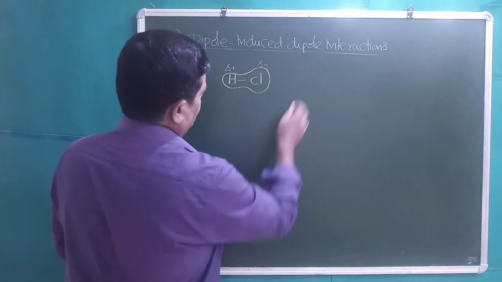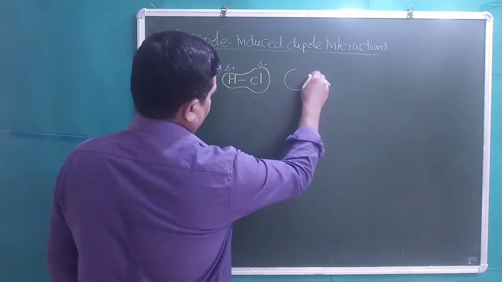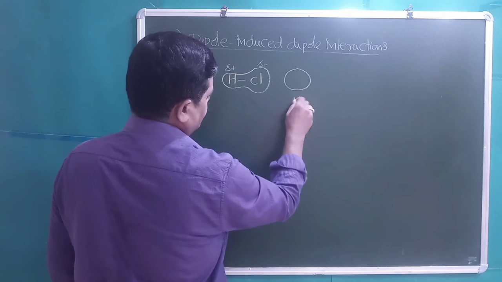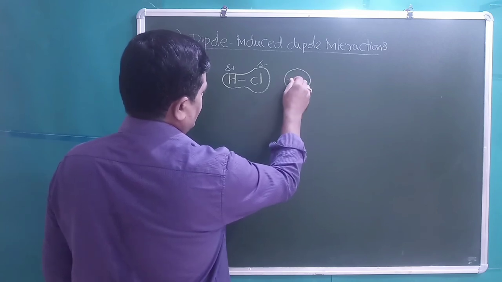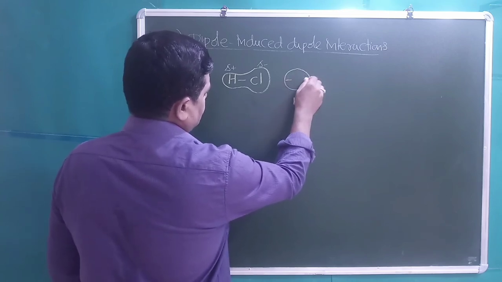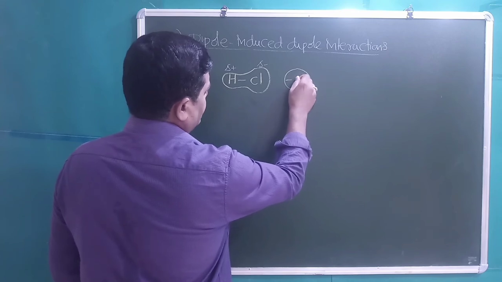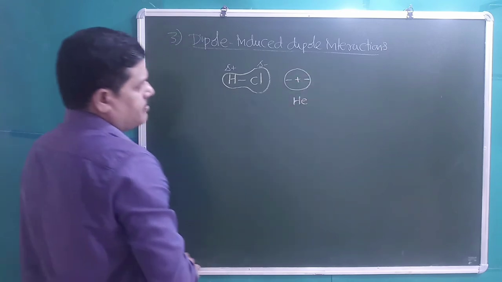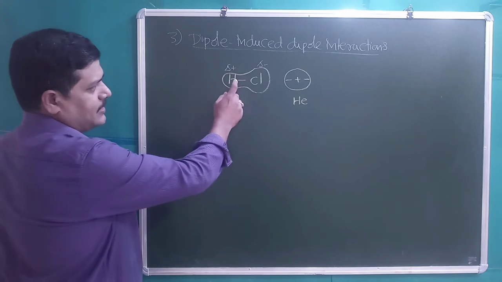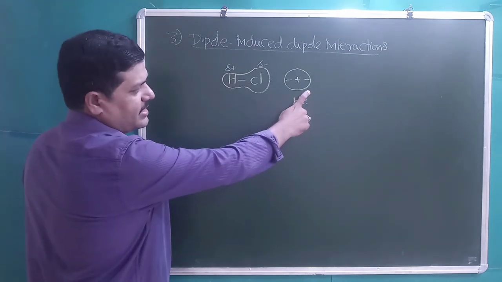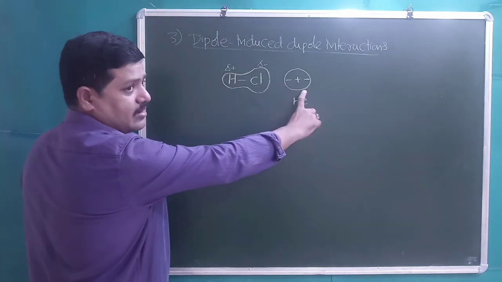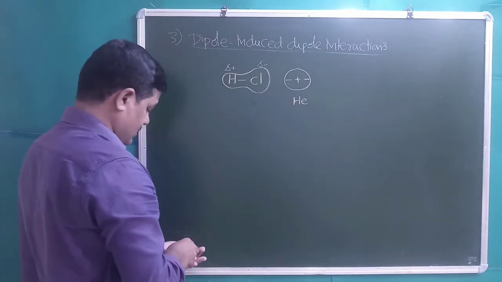Another molecule which is non-polar, for example helium, the electronic cloud will be symmetrical. Because polarity is present in the first molecule, polarity is induced in the second atom, He.